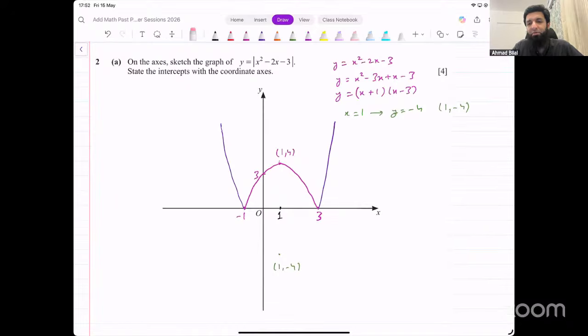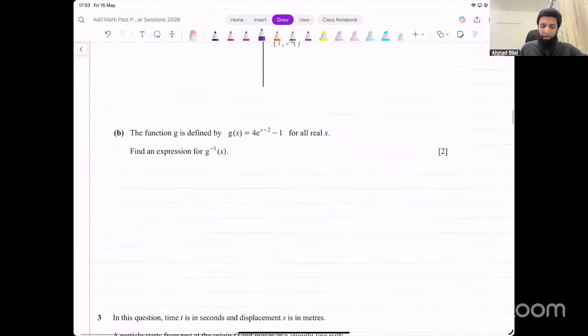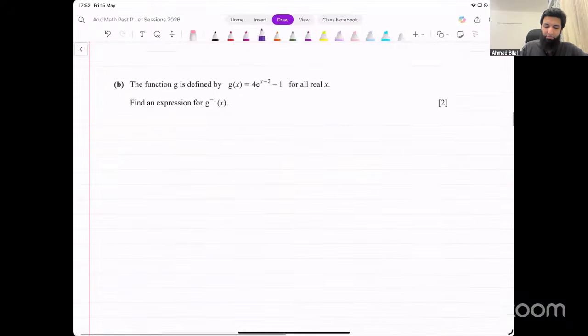Can we show the dotted part as well? You can show that as long as it's clear to the examiner that you are not considering that as part of the graph. As long as it's clear to the examiner that you're not considering that as part of the graph, that will be okay. Achha. Now let's look at the next part.